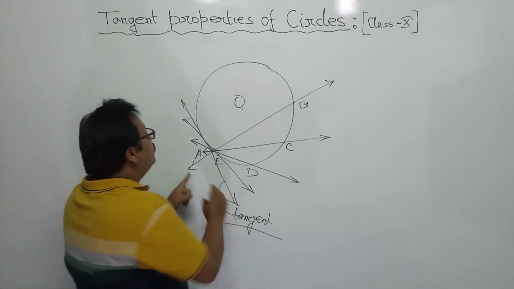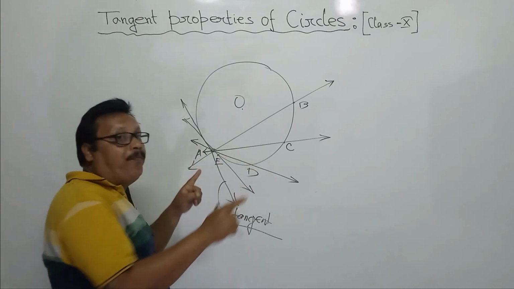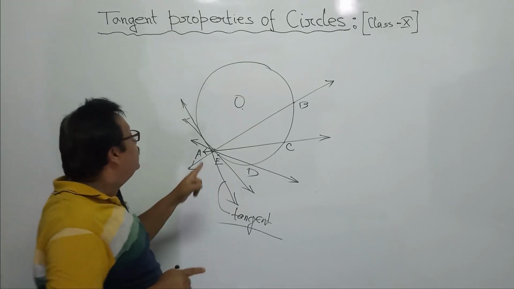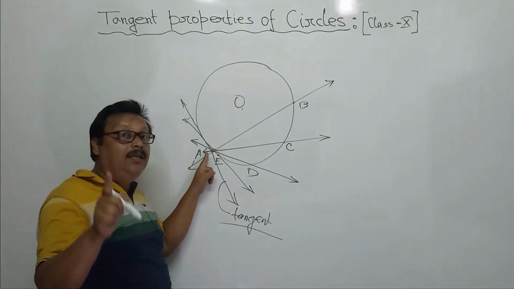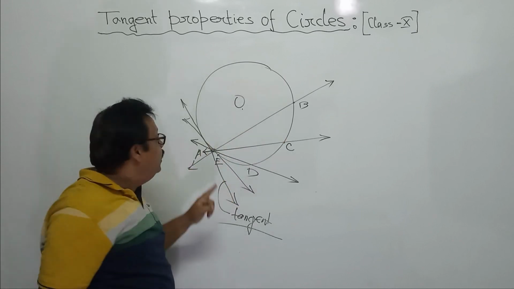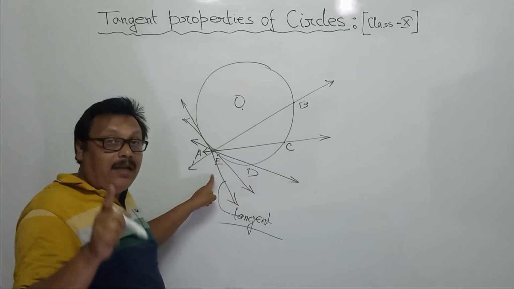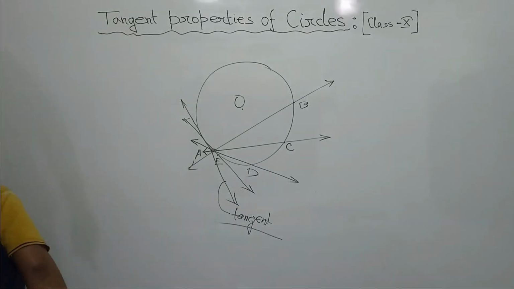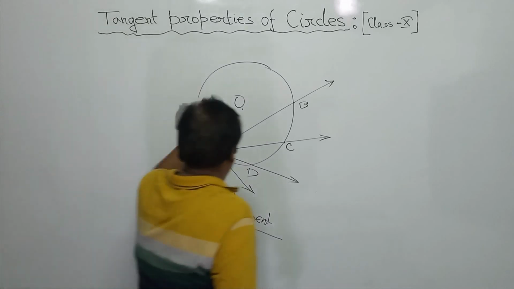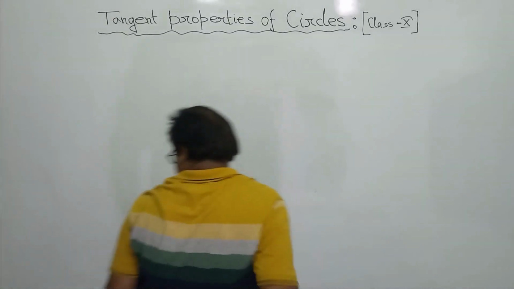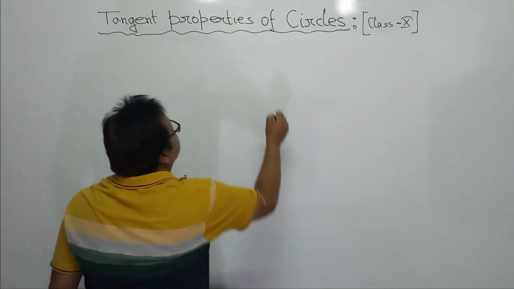Right? If a line cuts in 2 points, it is a secant. But if a line touches the circle in only 1 point on the circumference, that line is the tangent. Right? Tangent, and the point where the tangent touches is called the point of contact. I am drawing a fresh picture.